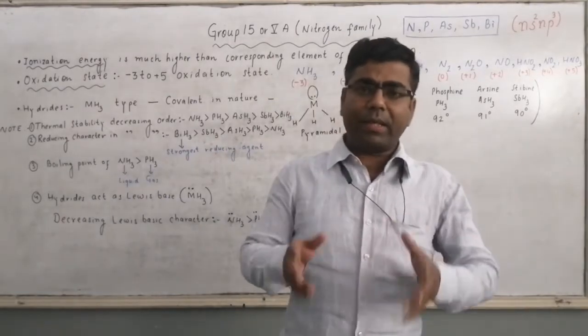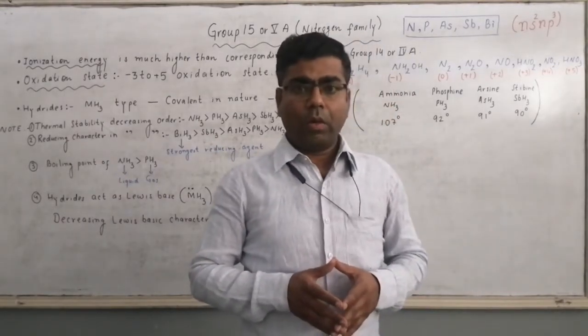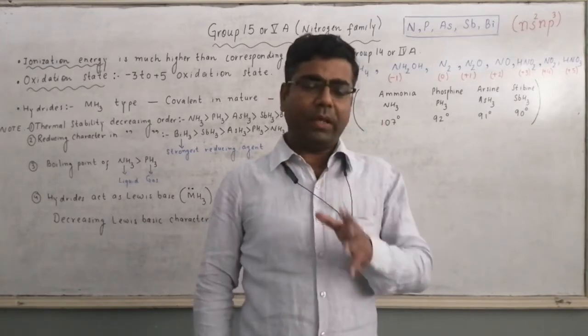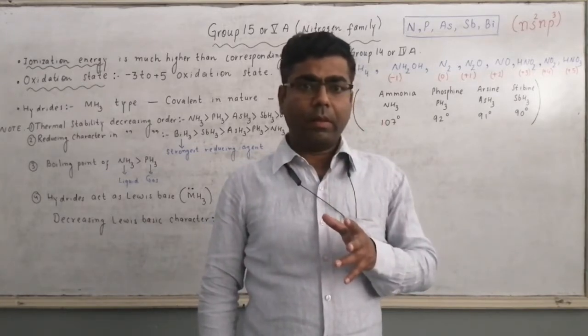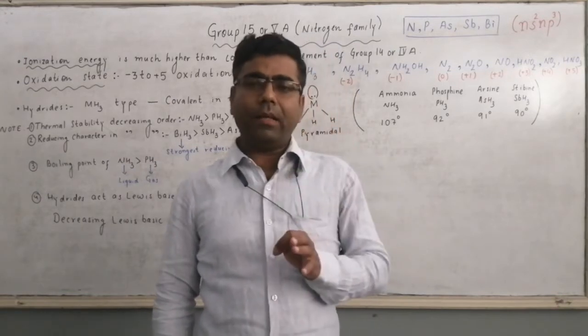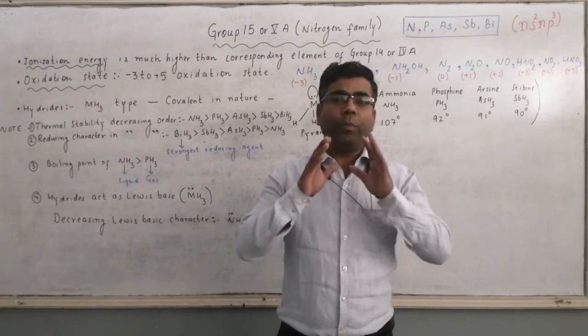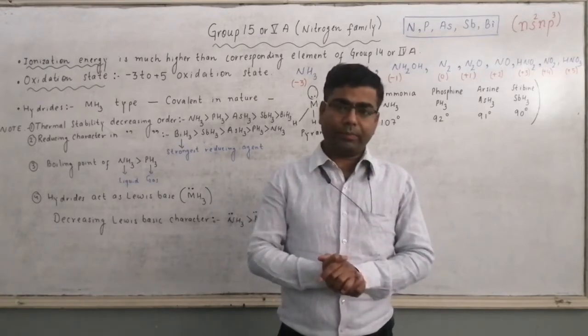Size, that is atomic size of elements of group 15 is less than the atomic size of group 14 elements.